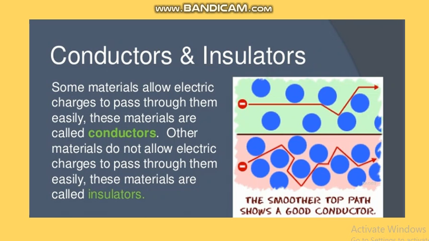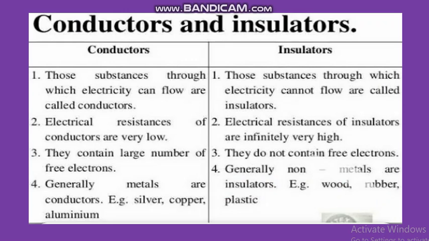What are conductors and insulators? Some materials allow electric charges to pass through them easily. These materials are called conductors. Other materials do not allow electric charges to pass through them easily. These materials are called insulators. These are some differences between conductors and insulators.